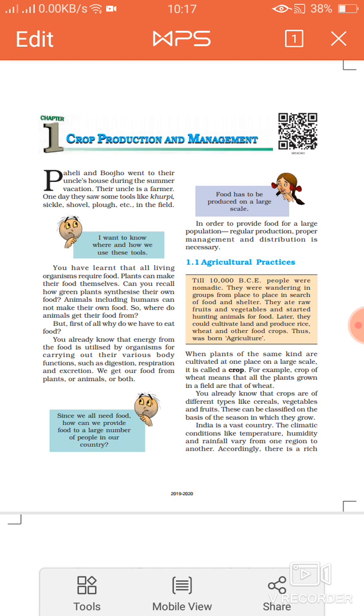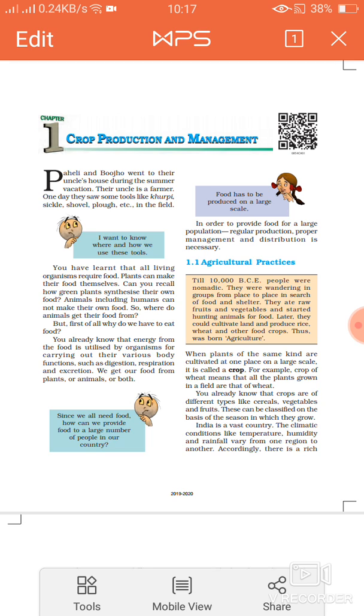For example, a crop of wheat means that all the plants grown in the field are wheat.